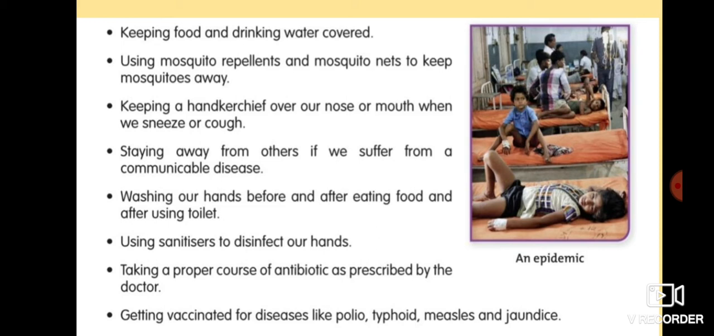Vaccinations can prevent many diseases. So we have heard about them, right? Polio, typhoid, measles, and some others are smallpox, TB, diphtheria, hepatitis, tetanus. Some diseases like smallpox and polio have been eradicated from our country by vaccinating each and every individual repeatedly for some years.